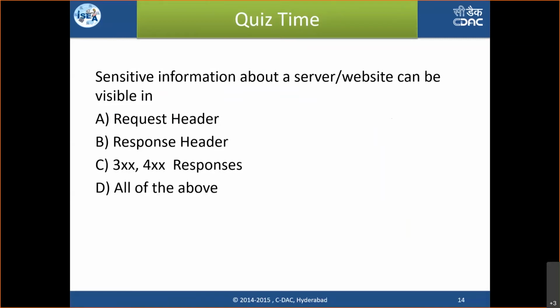Moving on, based on that previous slide, a small question for you all. Sensitive information about a server can be visible in what? Is it the request header, the response header, 300 series and 400 series errors, or all of the above? You can put your answers in the chat box within 2 minutes.